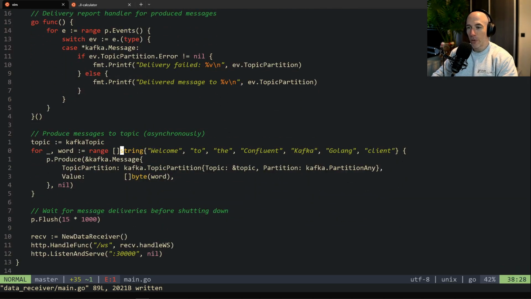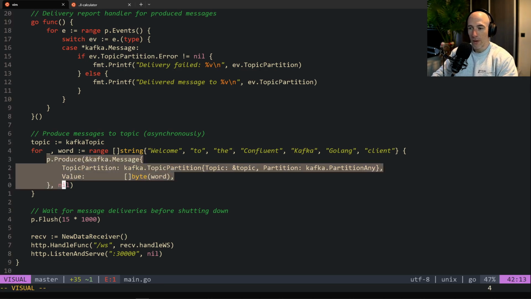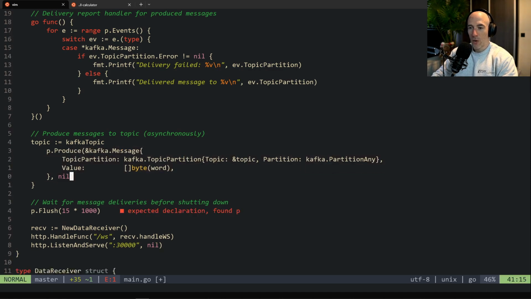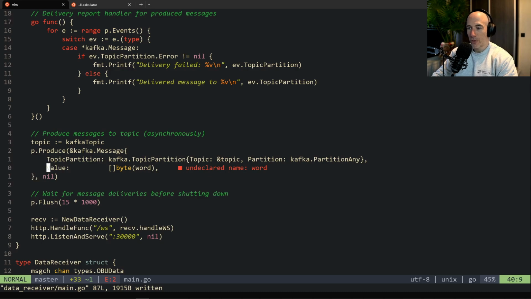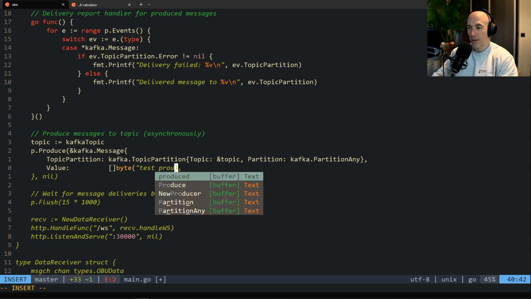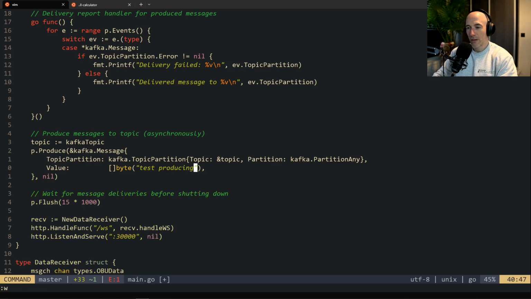All right. What are we going to produce? It's going to produce this. That's not what we want. We want to delete this for loop. We're going to produce a byte, and that's going to be, I don't know, test producing. Then wait for the message, shutting down, flush. We're not going to do this.